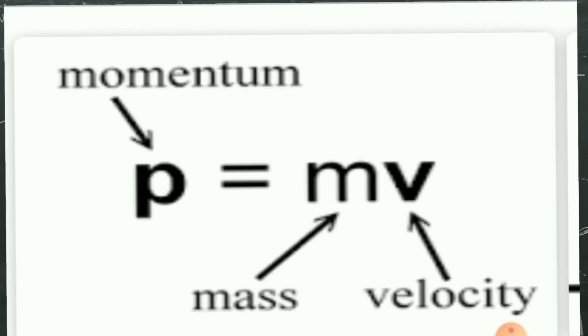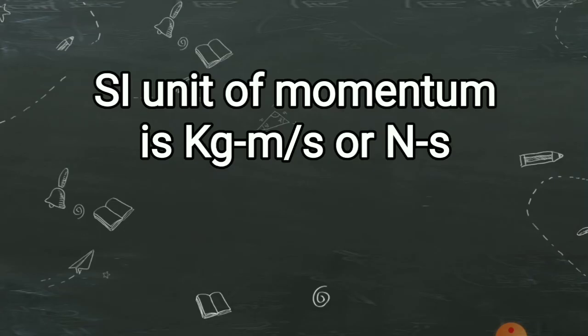Here a single slide shows you the formula of momentum is equal to mass into velocity. M is the mass and V is the velocity. Did you understand now? Yes. Here is one more slide which shows you the SI unit of momentum as kg meter per second. It is also represented as Newton second.